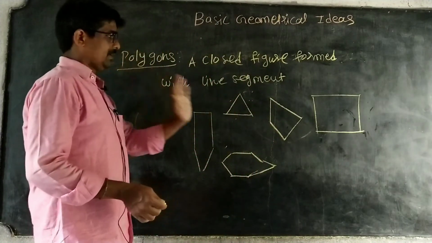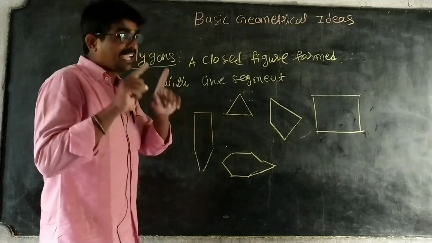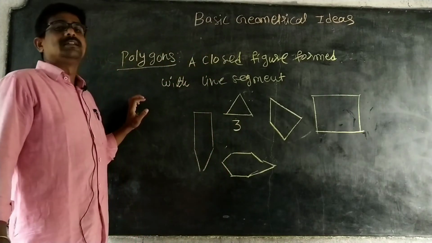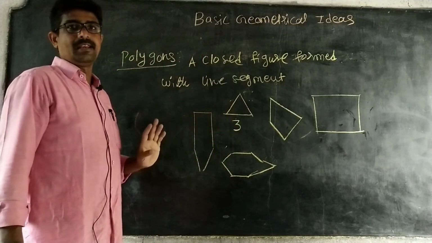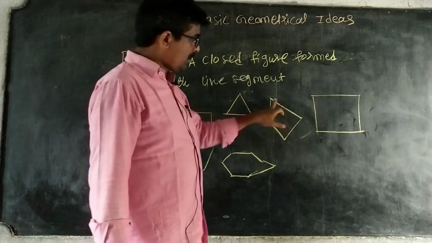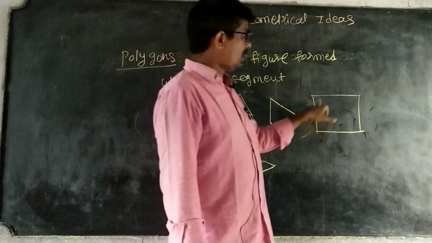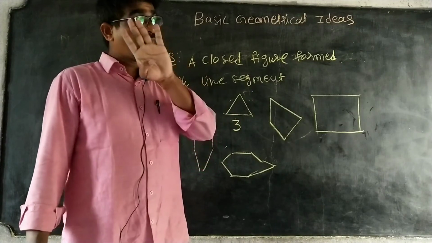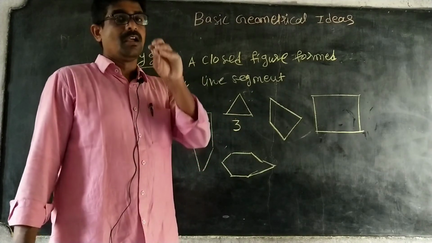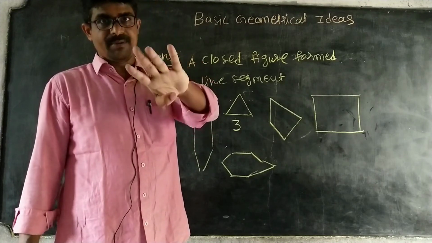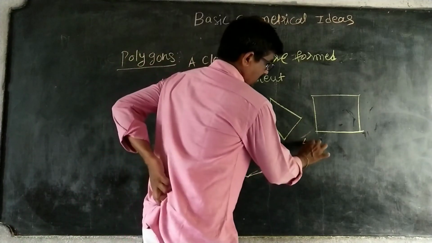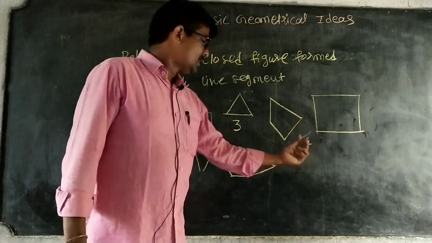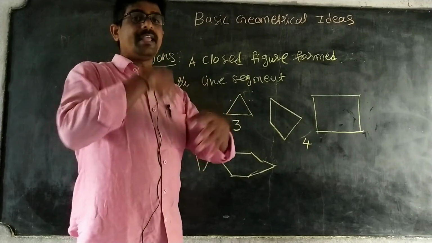So first polygon, triangle. What is a triangle? A closed figure formed with 3 line segments. This is called a triangle. Okay? Next. Here 1, 2, 3, 4. A closed figure formed with 4 line segments. This is called a quadrilateral. Then afterwards we are going in depth: what are the properties of quadrilaterals? Next, what are the properties of a triangle? We are going in depth.